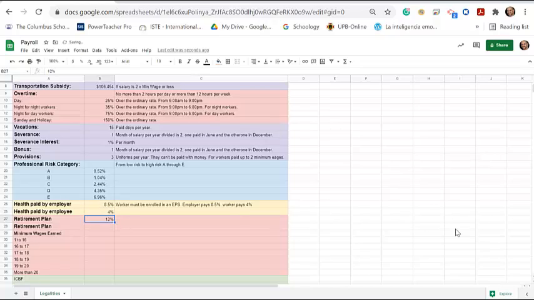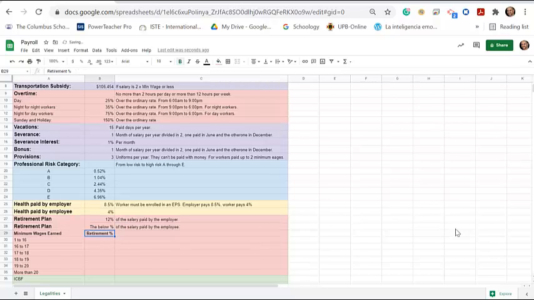Now, let's talk about the retirement plan. We are all getting old, right? It is a reality. Whenever you're too old to work, for health reasons or just too old, obviously you can't work anymore. So you need to have a plan. For this, 12% of the salary paid by the employer goes towards this retirement plan. And the amount of money that the employee pays goes according to the below chart.